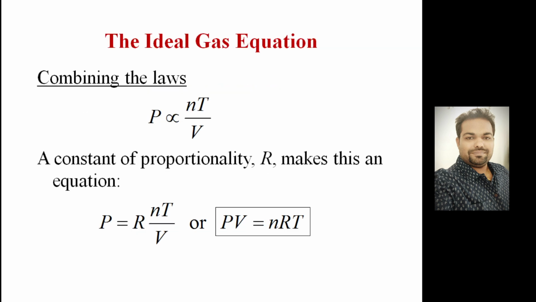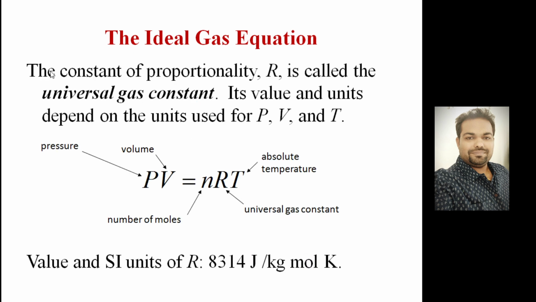So let's come to the equation of state again. If we combine, you get PV equals nRT, where R is called the universal gas constant, keep in mind. If we segregate the things, we can write it this way: the universal gas constant value is fixed, which you have to memorize, 8314 joule per kilogram mole K. This is the value of the universal gas constant, which is the same for all gases. And there are pressure, volume, absolute temperature and number of moles.